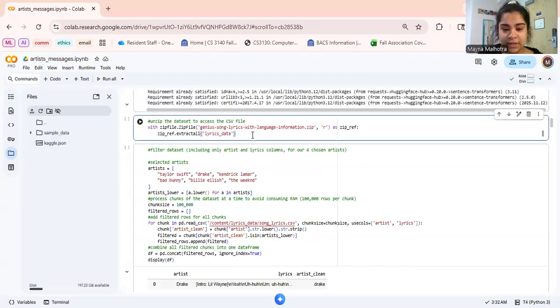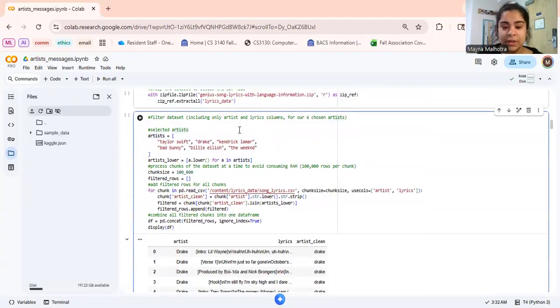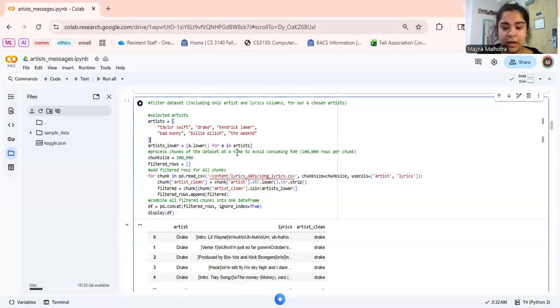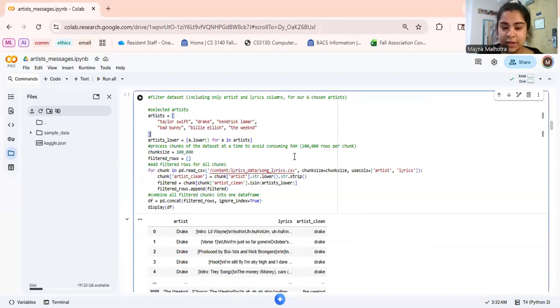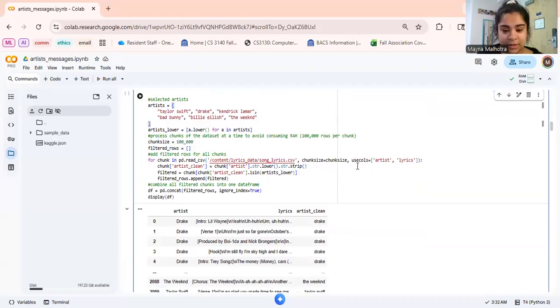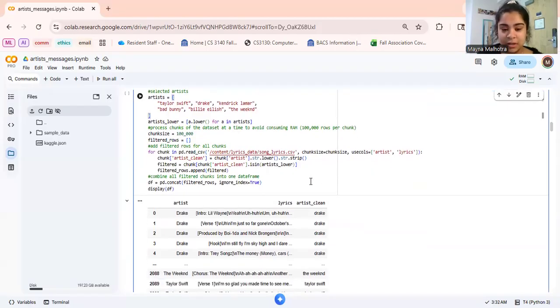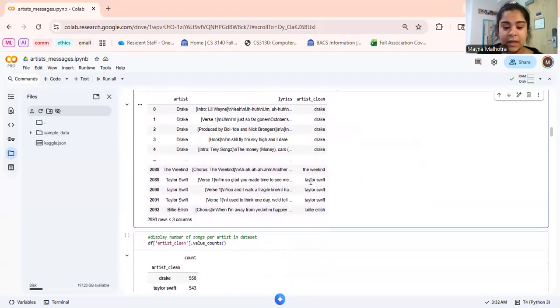After I had extracted the dataset, my first task was to filter. So I included only the artist and lyrics columns for our chosen 6 artists. Here I include our selected artists, and then I used chunking to process the data. I processed 100,000 rows at a time because the dataset was extremely large, filtered only the artist and lyrics columns, and then processed all the chunks and combined them into one data frame. So here's the output of that.